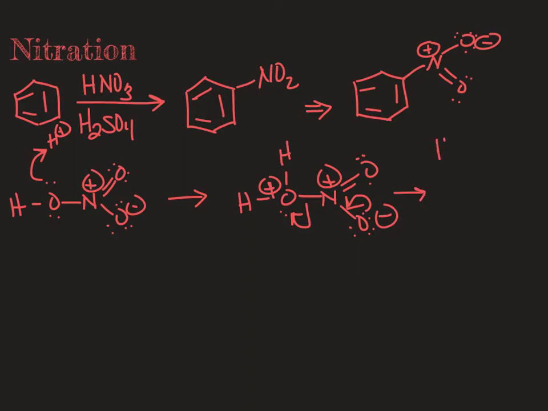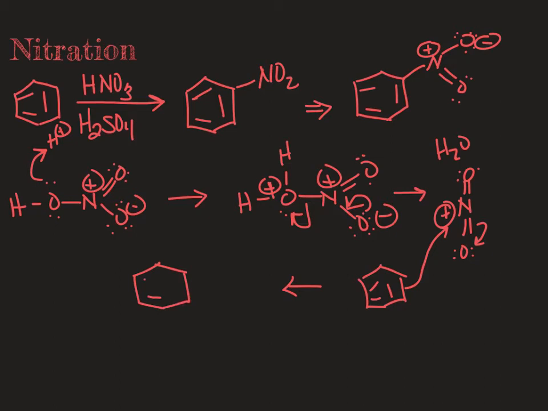And what we form is water, H2O. We also form the NO2 group, which does have a positive charge. That is now our electrophile. So we can have our benzene, which is our nucleophile, come in and attack. That's going to, at the same time, kick a lone pair back up into the oxygen. We like to remember we've got the two hydrogens here as well. So we're going to form our sigma complex.